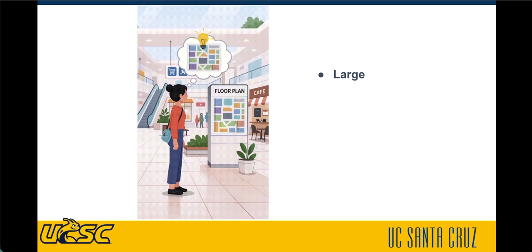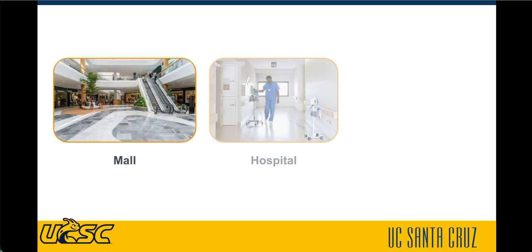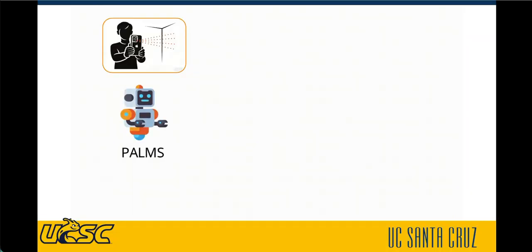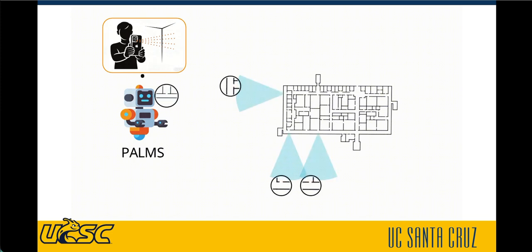Targeted indoor spaces are usually large, can contain repetitive structures, and are GPS denied. Some examples would be a mall, hospital, or school buildings. In our previous work, we aimed to tackle this problem using the LiDAR sensor on an iPhone to capture local geometry and compare it to the floor plan. From a single stationary scan, POMS is able to estimate possible user locations, but pinpointing the user is difficult in